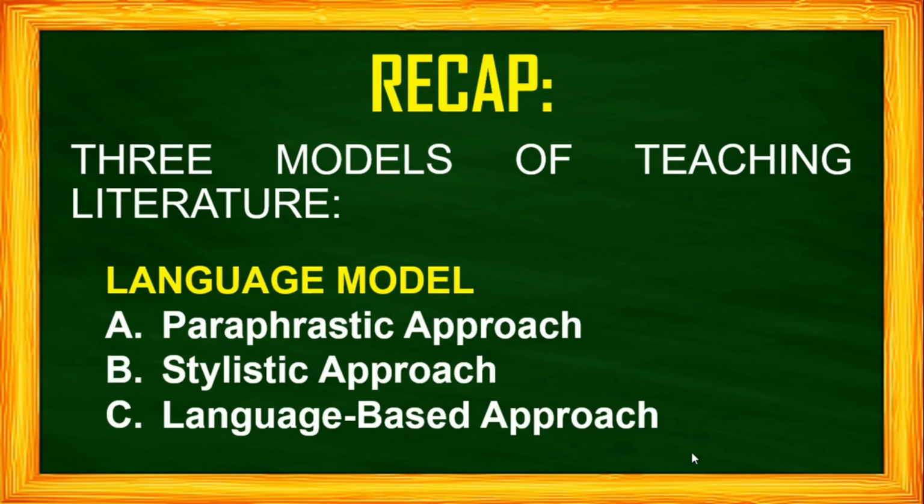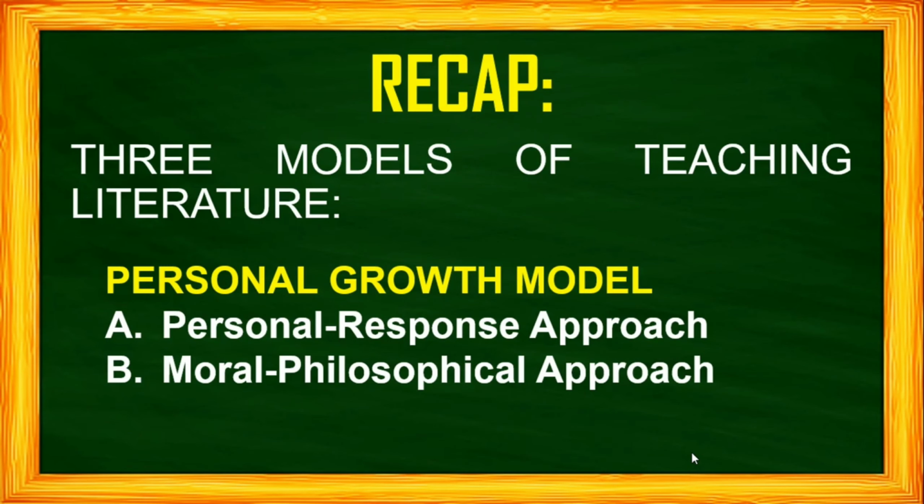The second model is language model. Under this model are the approaches: paraphrastic approach, stylistic approach, and language-based approach. And the third model is the personal growth model. Under this model are personal response approach and moral philosophical approach.